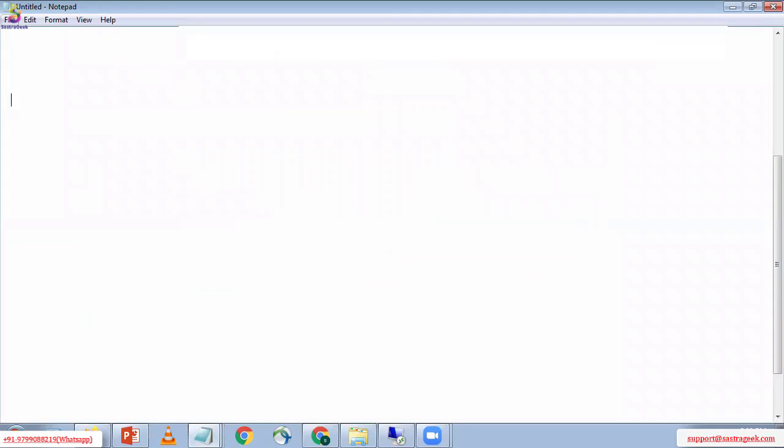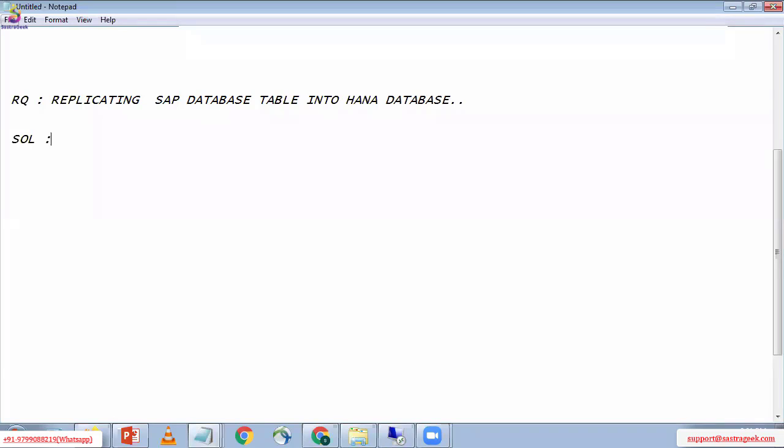Today's requirement is replicating the SAP database table into HANA database. This is the requirement. So for this requirement, what is the solution?